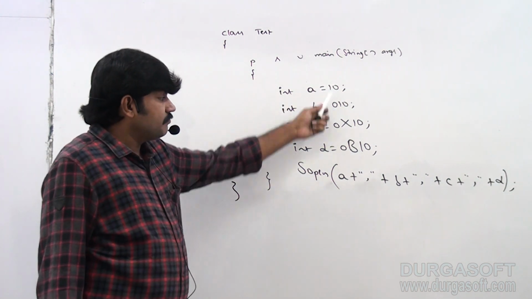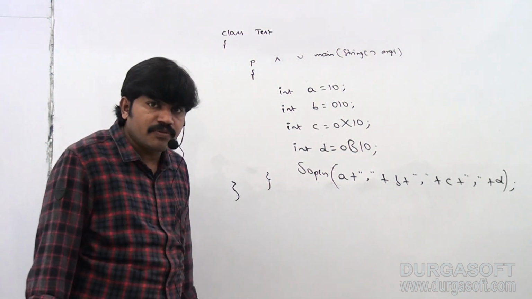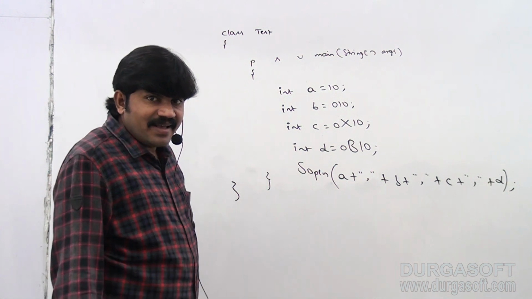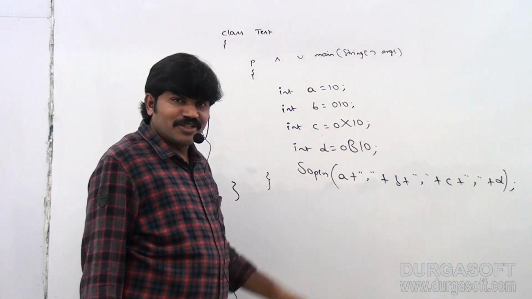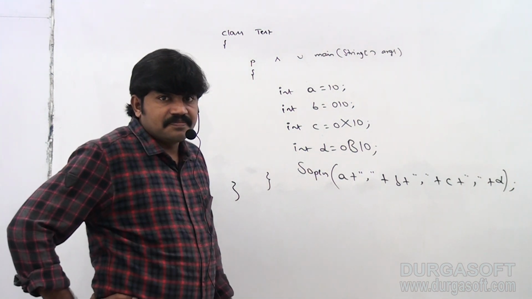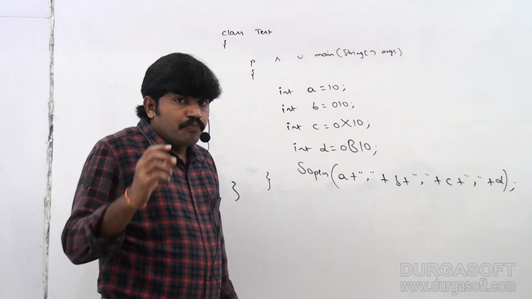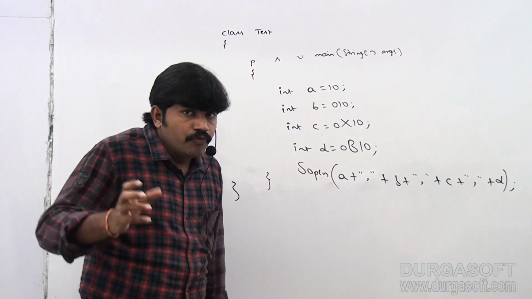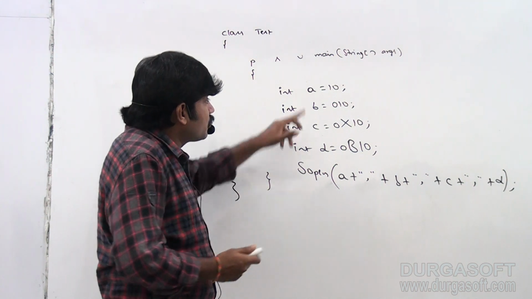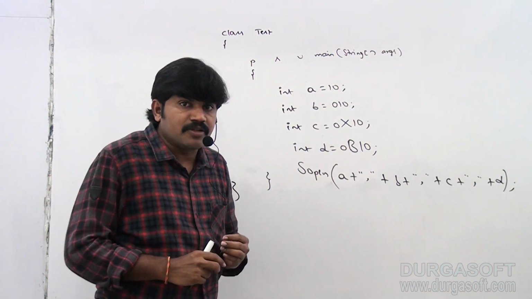First one 10, definitely 10. Second one 010, you may get 010. Third one 0x10. Fourth one 0b10. What is the answer we are going to get in this case? Yeah, take very special care. Being a programmer, we have multiple ways to specify a literal value. Have you observed? We have multiple ways to specify a literal value.